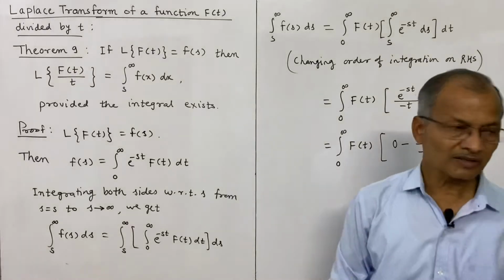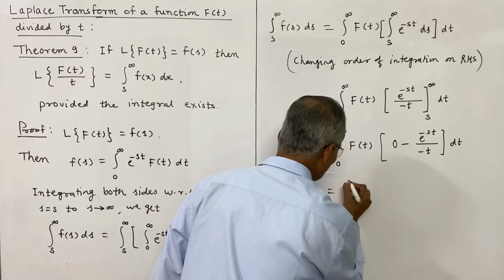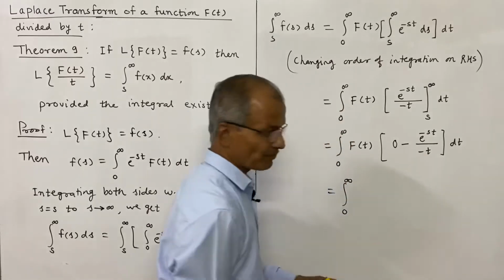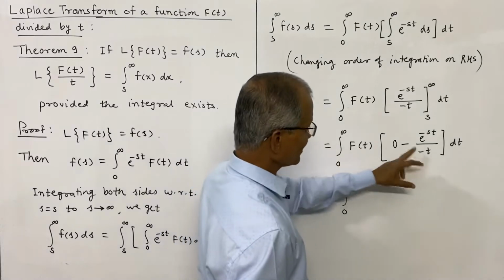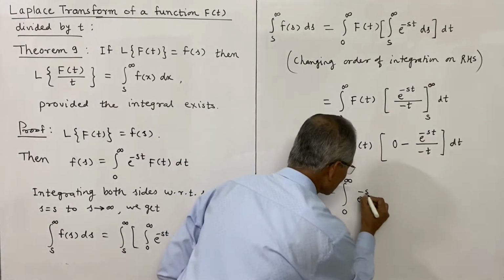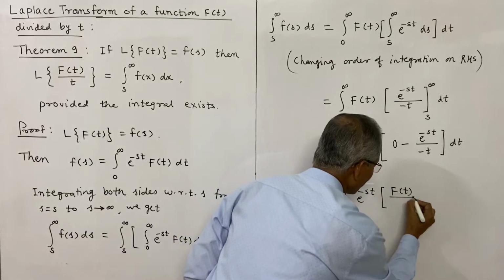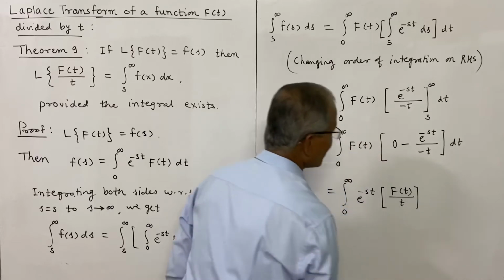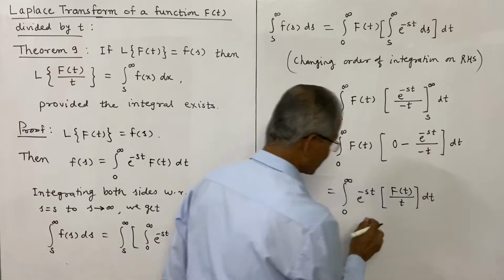And next this can be written as, now you see this sign becomes positive, negative of this negative is positive, and I shall write f(t)/t together, and I shall write this kernel first, e^(-st), and in bracket the function is f(t) divided by t, f(t)/t into dt. Now what does this stand for?